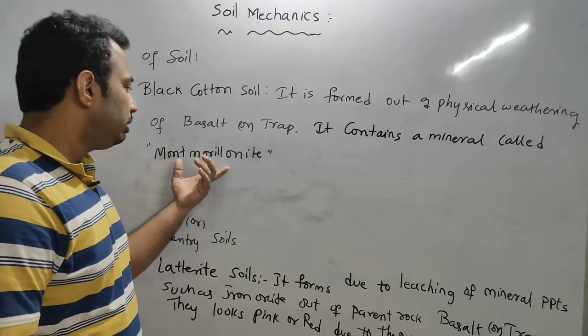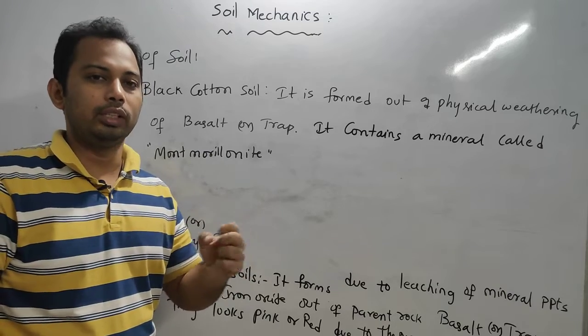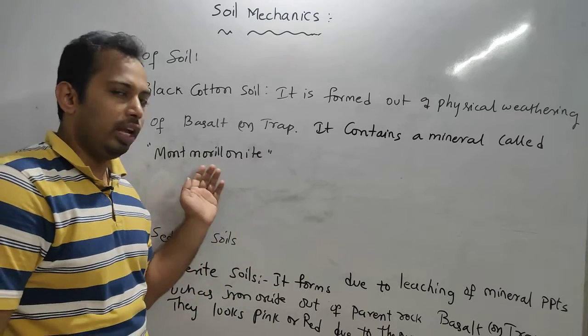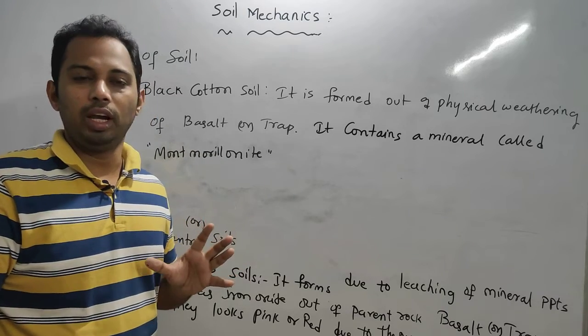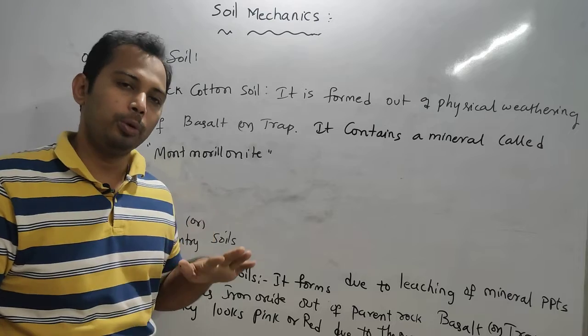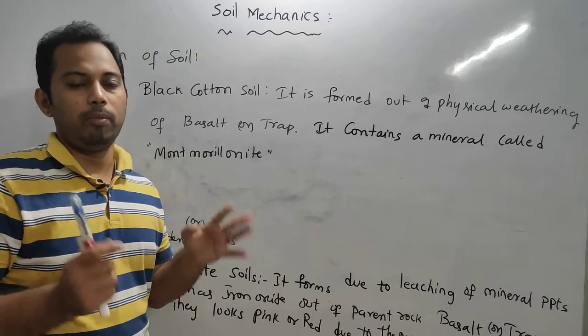Okay. So this mineral generally causes excessive swelling and excessive shrinkage. The nature of this mineral is that it is very thirsty. It takes more water. However much you give, it will take. As well, it will lose all the water all of a sudden.